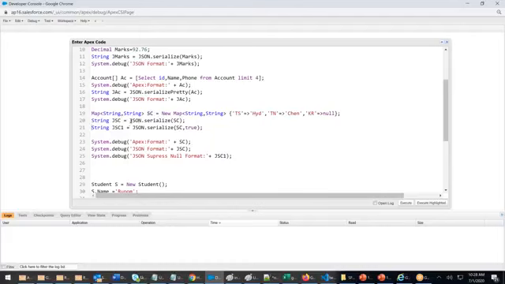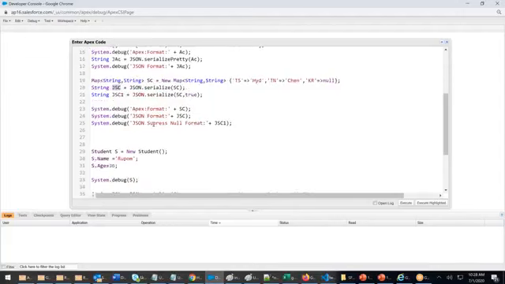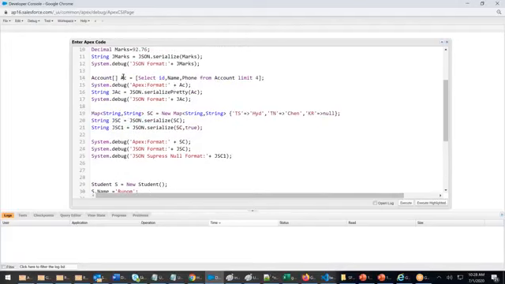How to convert? JSON.serialize. See that I'm using the JSON class, and this is the method. I'm serializing SC. After serializing, it became JSC. Facebook, what data will I give? I will not give SC, I will give JSC. So I'm converting. Similarly, if somebody gives me JSC, how can I put it back in a map format? Somebody is giving me account, how can I put it back in account format? Today we will learn that.